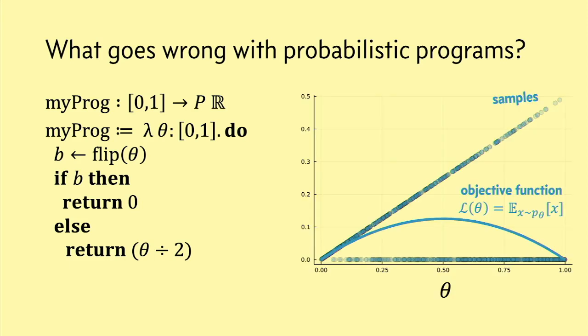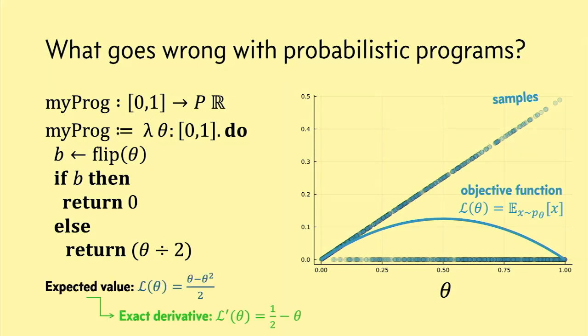And so if you look at what this looks like visually, it's a cleaner version of the example from a few slides ago. And as you can see from this picture, if we want to maximize the expected return value, there's a trade-off to make. Because increasing theta increases the reward in this else branch, but it also decreases the probability of going into the else branch in the first place, right? And if we analytically compute the expected value and its derivative, we can see that the best choice of theta is 1/2.